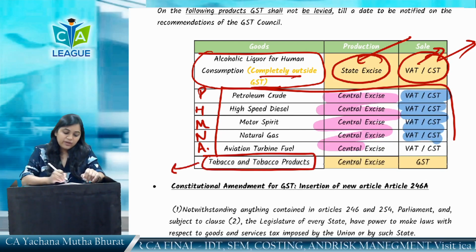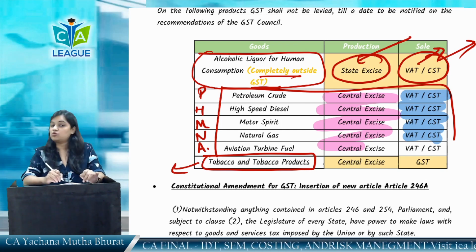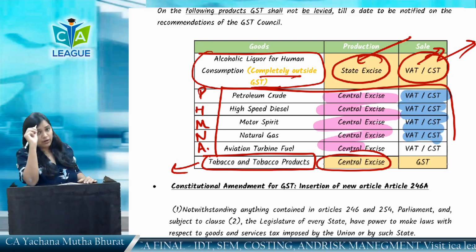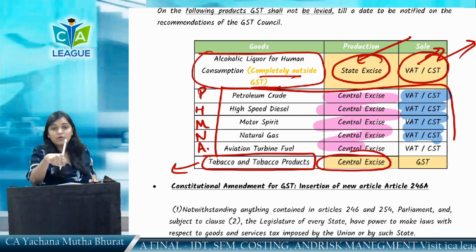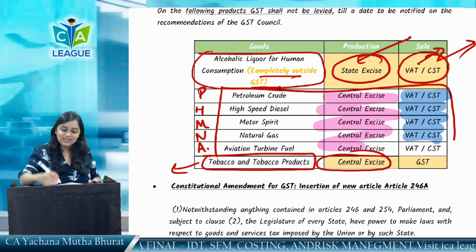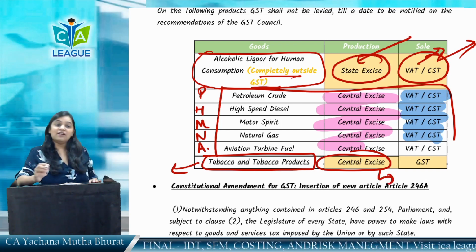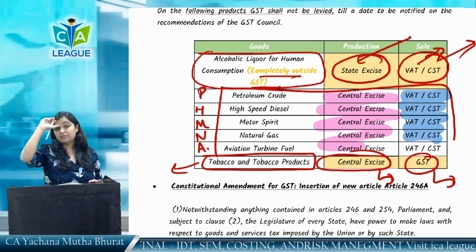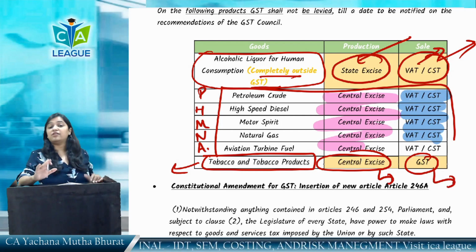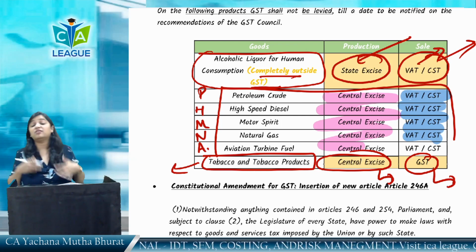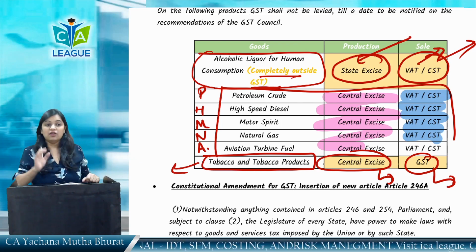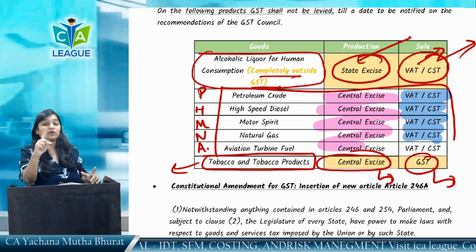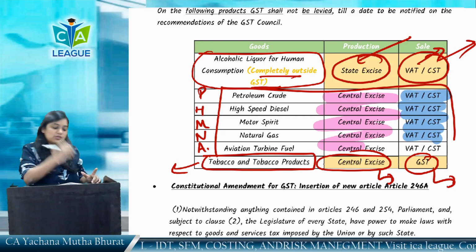When the state government said we will keep alcohol, the central government said we will keep tobacco. Tobacco is really important from the exam point of view. On tobacco's production, central excise is levied, and on its sale, GST is levied. Correct? On its sale, GST is levied. If it is intrastate, then CGST and SGST, and in case of interstate, it would be IGST. So tobacco and tobacco products, because it has excise and GST both, is the only product on which these two taxes are levied. So this is very important.